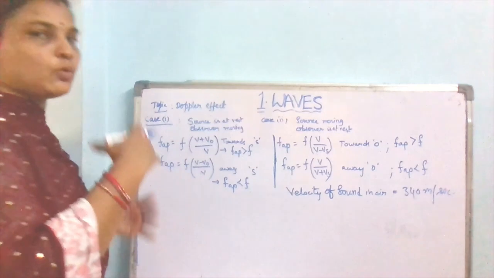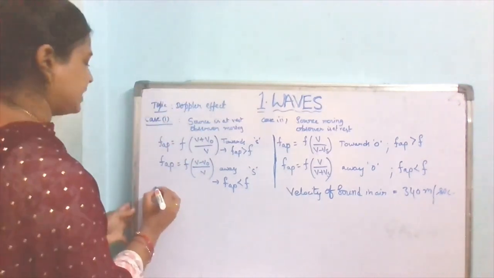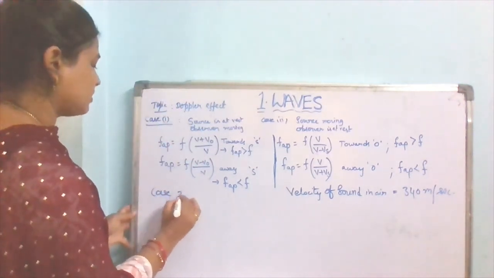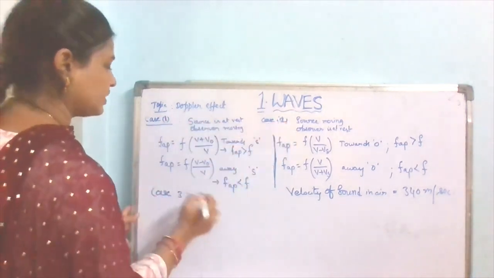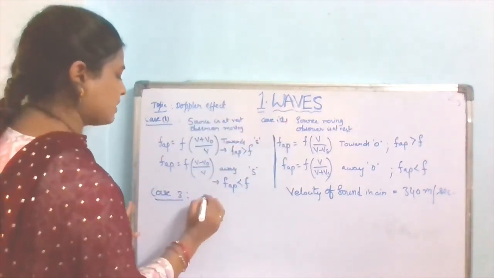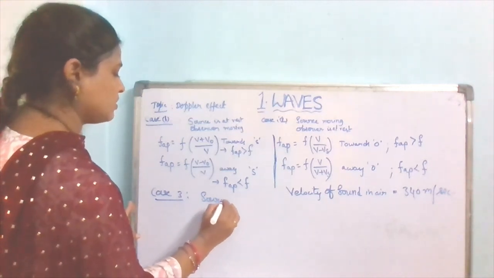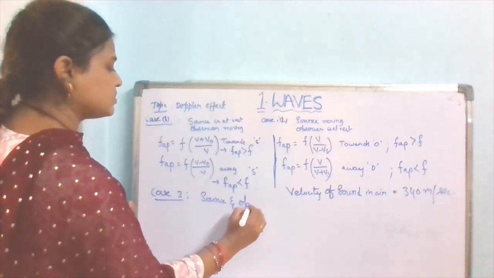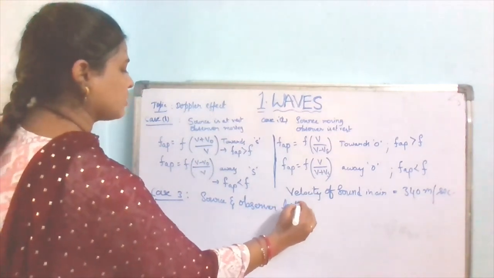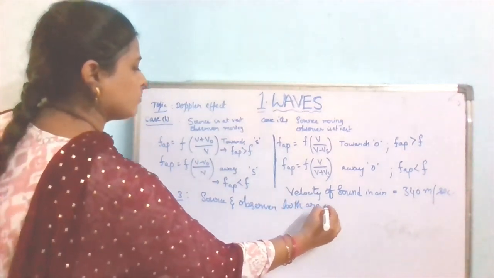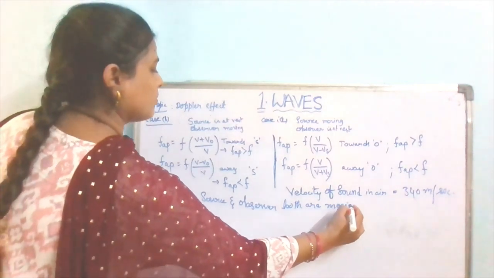Case 3 is when the source and observer both are moving.